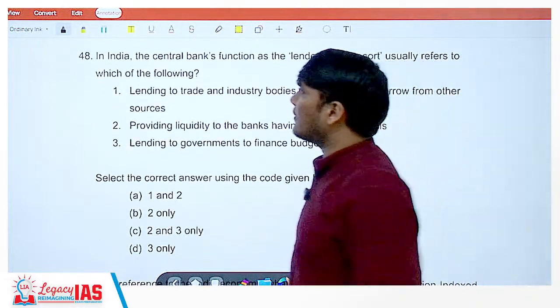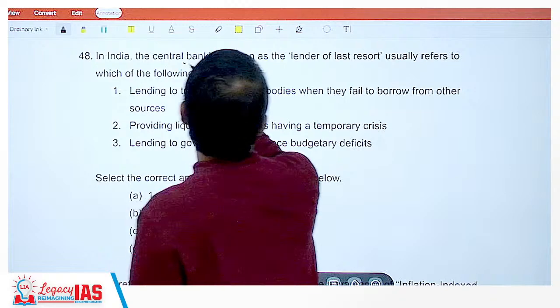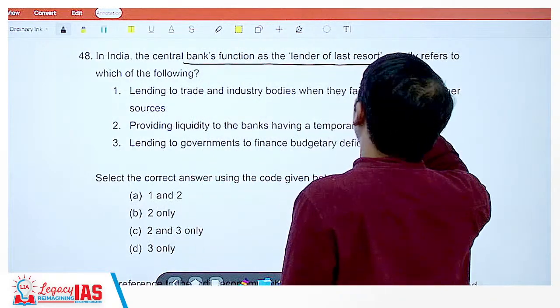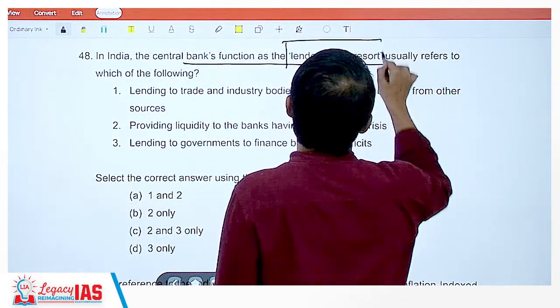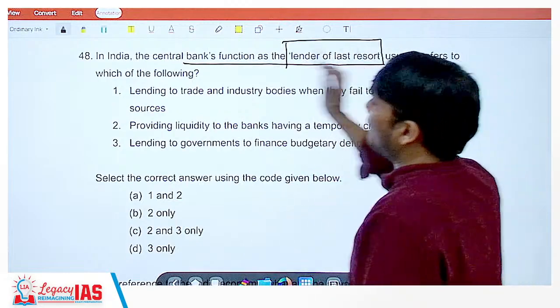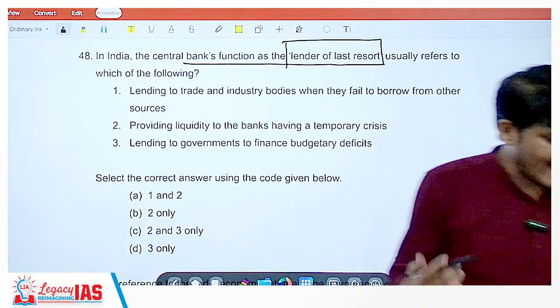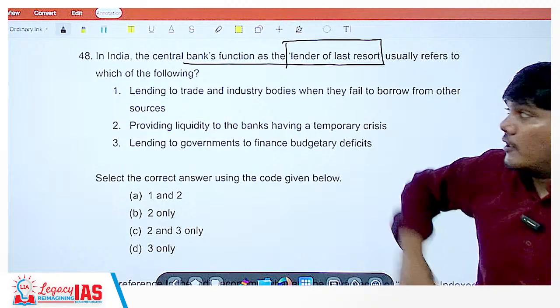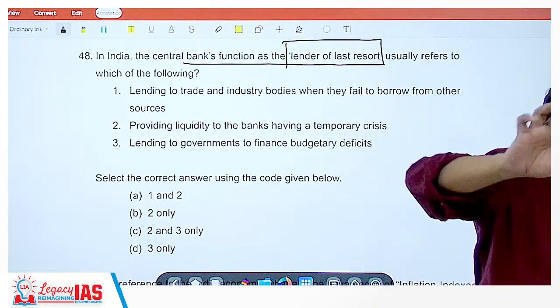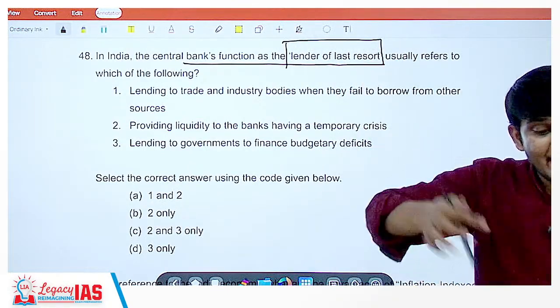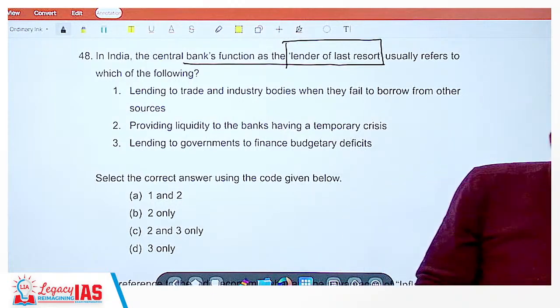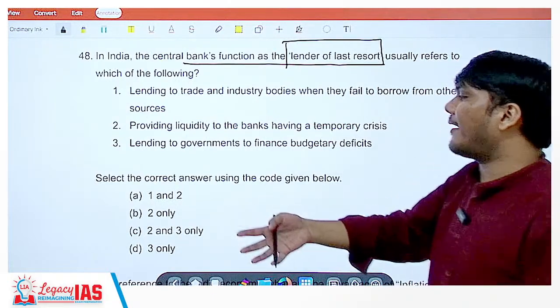Question 48. In India, the central bank functions as the lender of last resort. Lender of last resort usually refers to which of the following? They also give loans to the banks, right? It is the lender of the lender. Banks themselves are lenders and the RBI lends to the banks also.